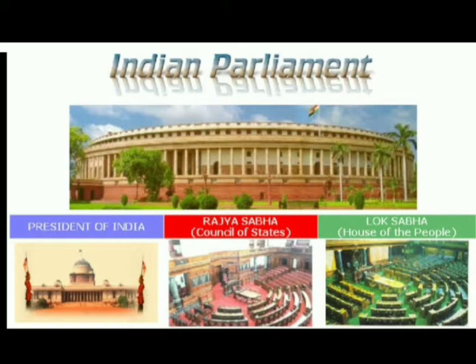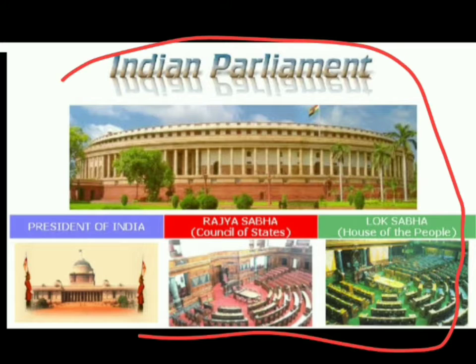There is a limited number of seats, so all the Indian citizens cannot sit inside it, and that's why we elect our representatives, who sit there to take decisions about what changes we want in our society. So like this the government works.